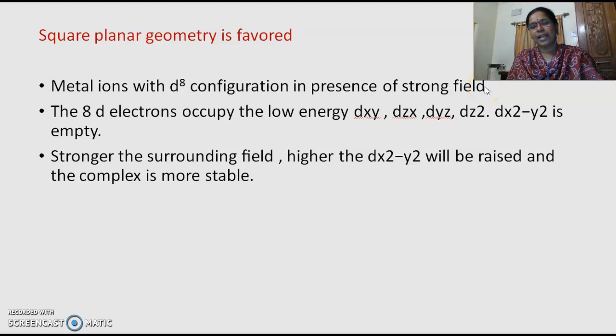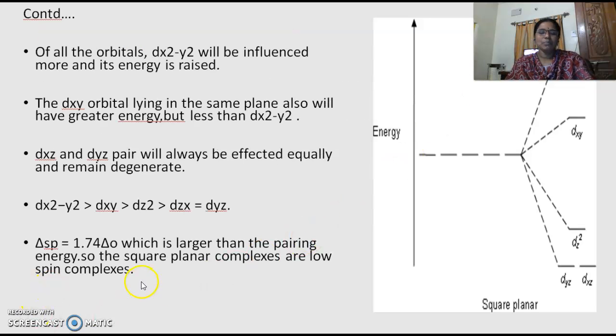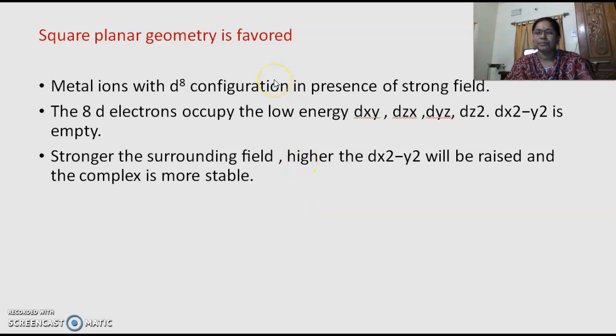So in your previous slide I have explained low spin complexes, right? Weak field, high spin; strong field, low spin. So metal ions with, let us suppose, a d8 configuration in presence of strong field, the 8 electrons occupy the lower energy levels. Coming to the lower, it goes to the higher one. So dxy, dyz: here 2, 4, then 6, then dz square 8. So till here all the 8 electrons are filled, whereas dx square minus y square will be empty.